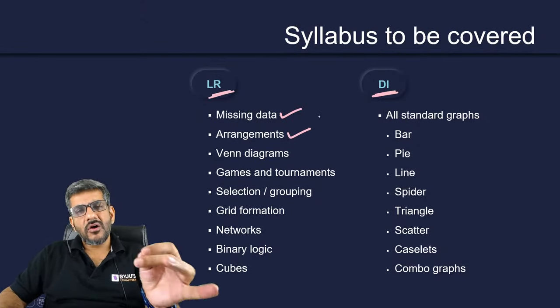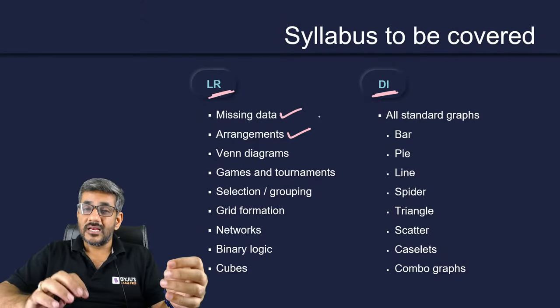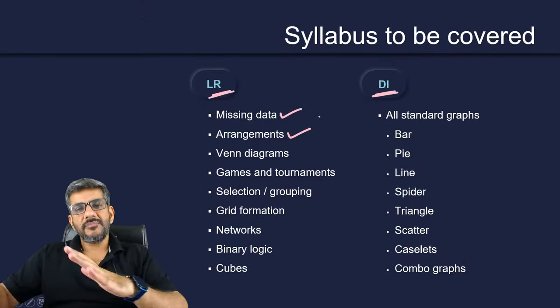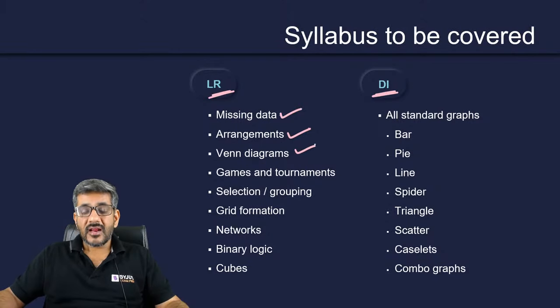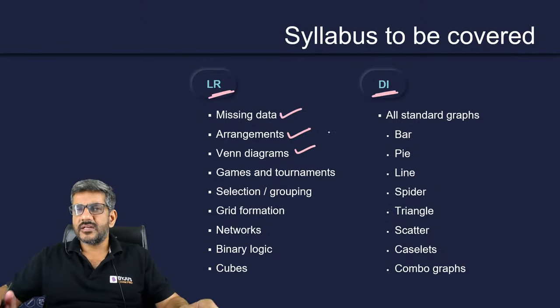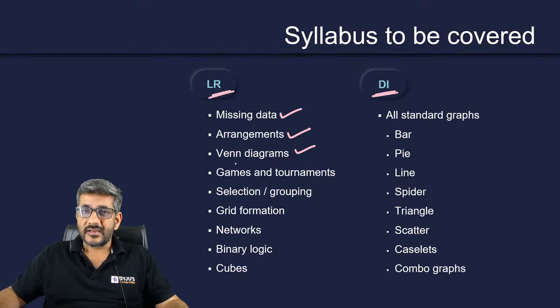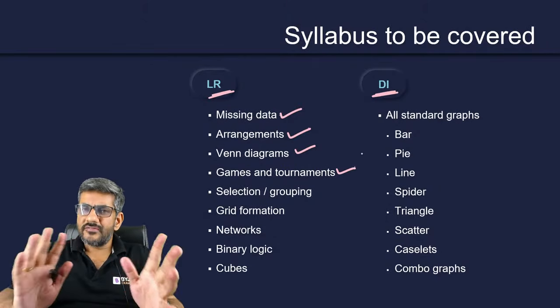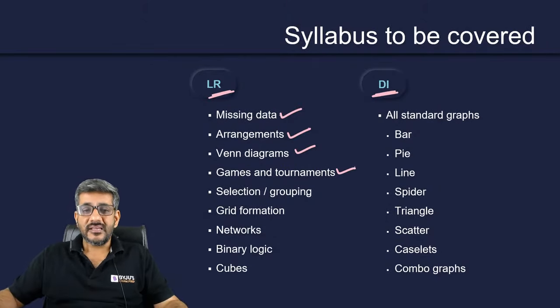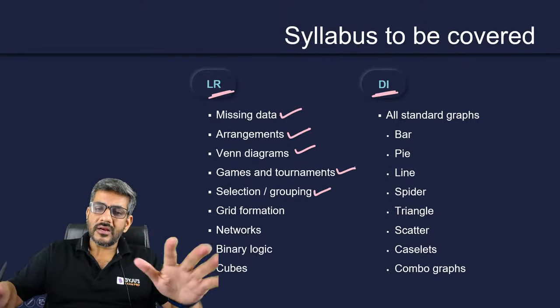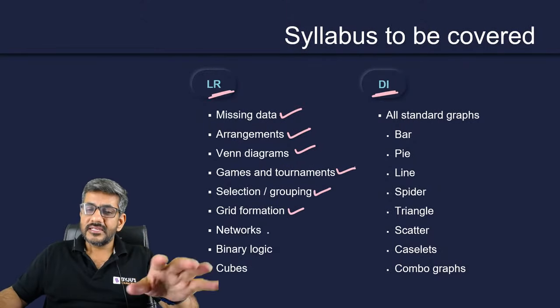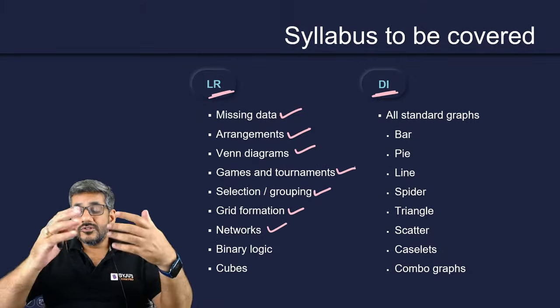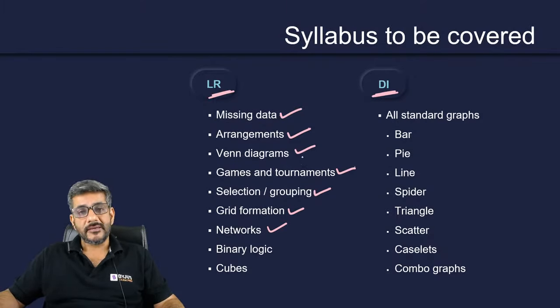Arrangements has got some of its rules which are required, but still 20% is rules, 80% is reasoning. Venn diagram mein, I would say it is 30-35% of rules, remaining is reasoning. Games and tournaments, 20-25% rules, rest is reasoning. Selection and grouping, all reasoning. Grid formation, all reasoning. Networks, all reasoning. So most of them are all of reasoning.